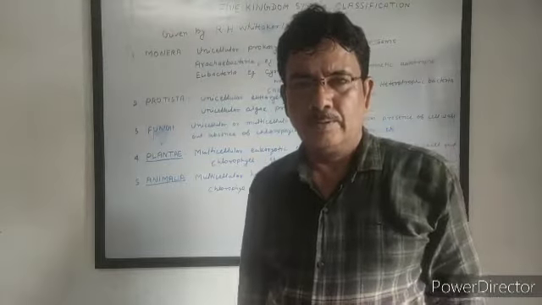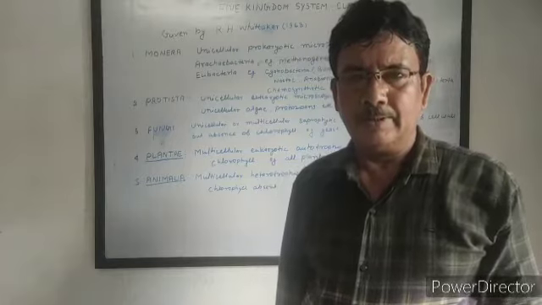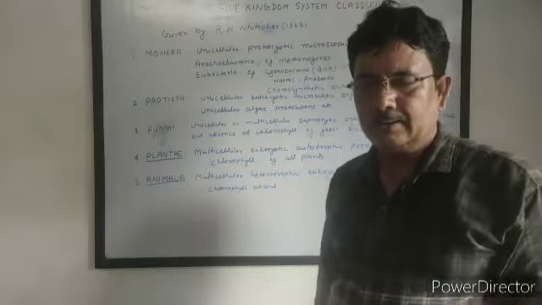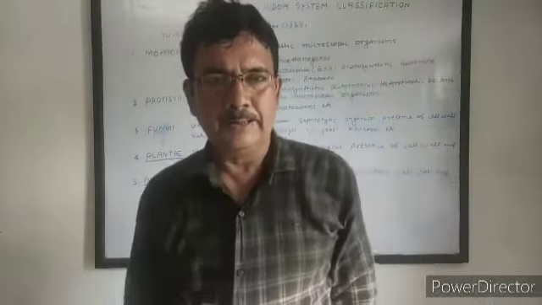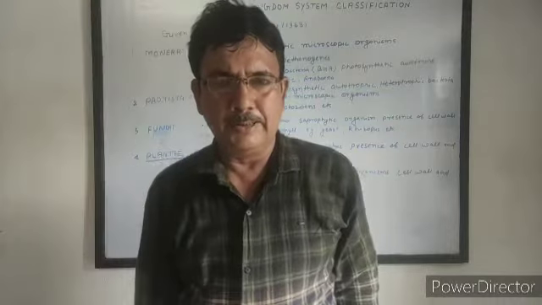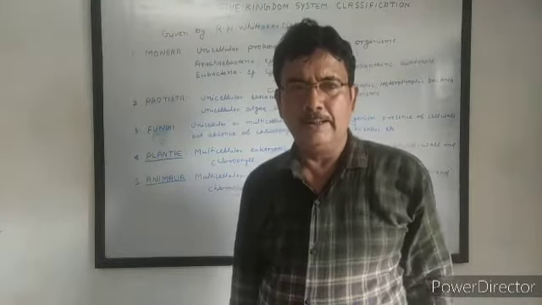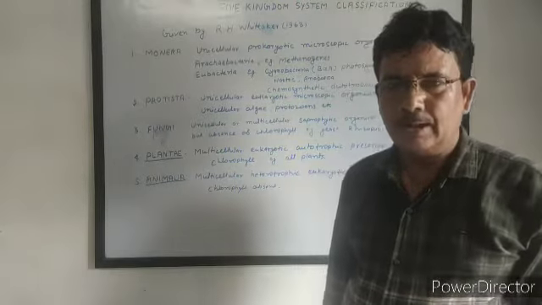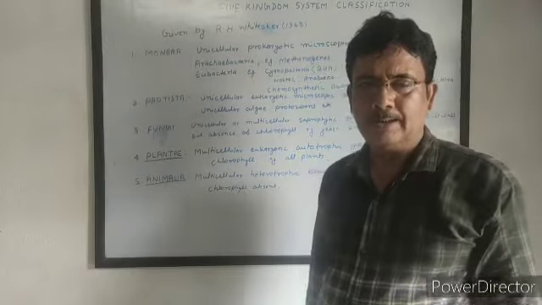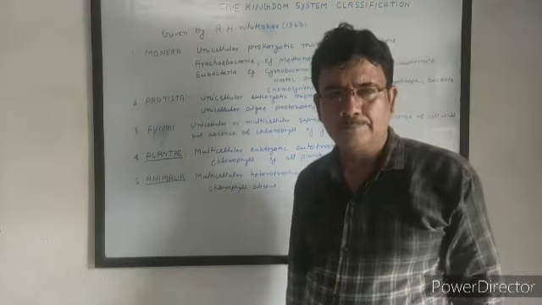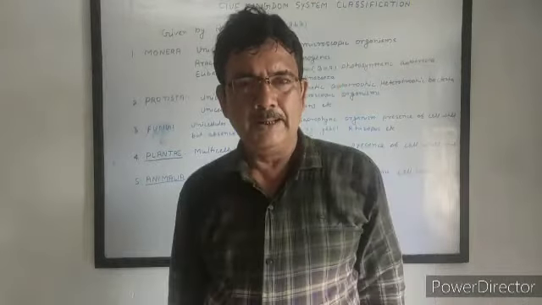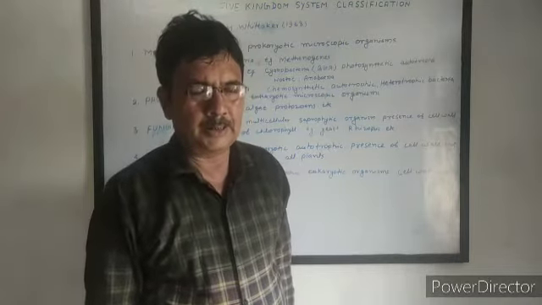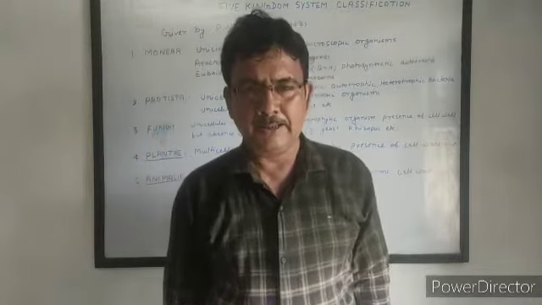In the previous class, we have already started diversity in the living world, that is biodiversity. Different forms of life found in nature is called biodiversity, in which we already studied binomial nomenclature, the scientific process of naming every organism by assigning two names to all living organisms: the first name is the generic name and the second name is the specific name. The binomial nomenclature was given by Carolus Linnaeus.